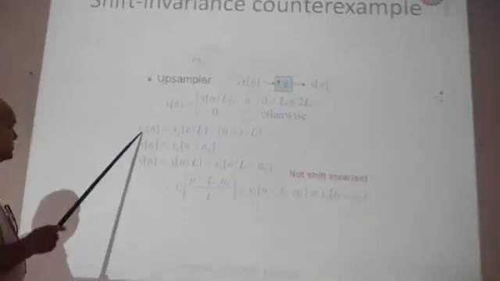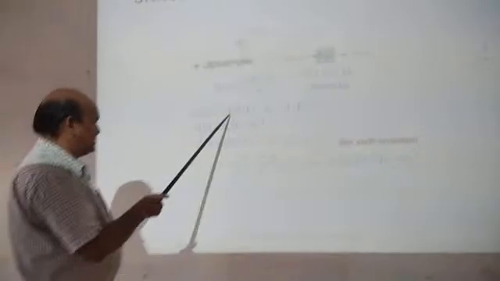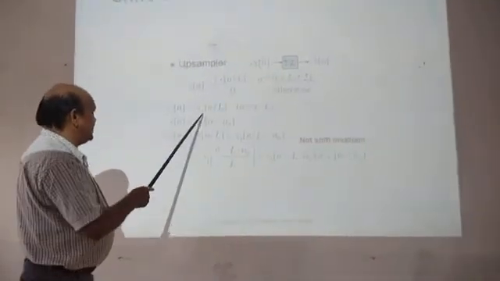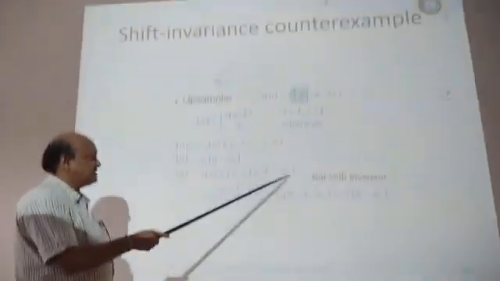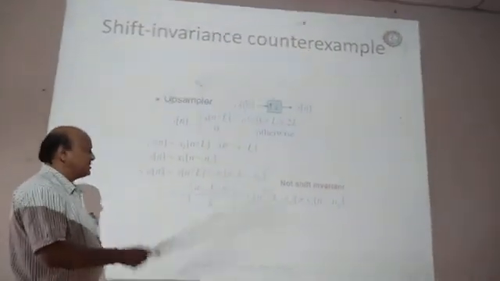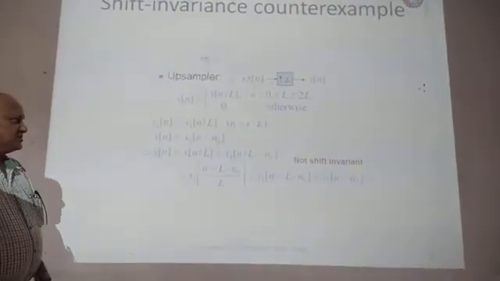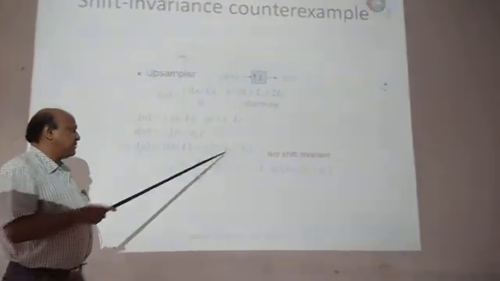Then y1 of n, for n equal to r into L, you can put this equation: x1 of n by L delayed by n0 samples, x1 of n minus n0, then y of n is x of n by L minus n0. So it is non-shift invariant. Non-shift invariant means it is a time variant system.